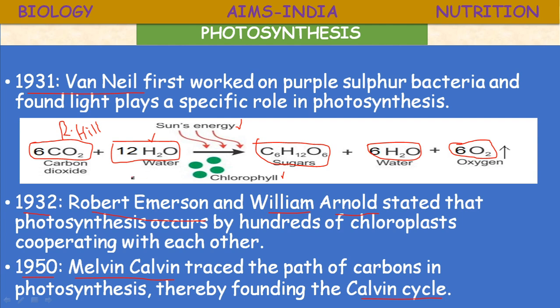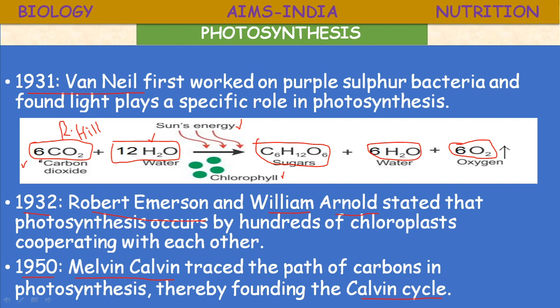So actually first a general equation was given, CO2 plus 2H2O in the presence of light and chlorophyll gives rise to CH2O plus H2O plus O2. That is the general equation of photosynthesis, but this equation was modified by Robert Hill. This is the well accepted equation.